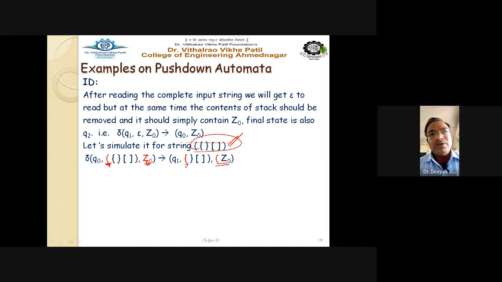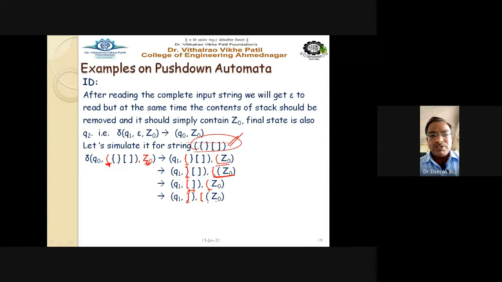This is again an opening one, so we push this as well. So here is the curly bracket, and now this has become our stack. Next we immediately find that this is the closing bracket, so you have to pop this one. After popping this curly bracket, the character read is now an opening square bracket, and the character on the top of the stack is the round bracket. So we have to push this square bracket onto the stack. So the stack becomes this one, then this round bracket and Z0, and now we are reading the closing square bracket.